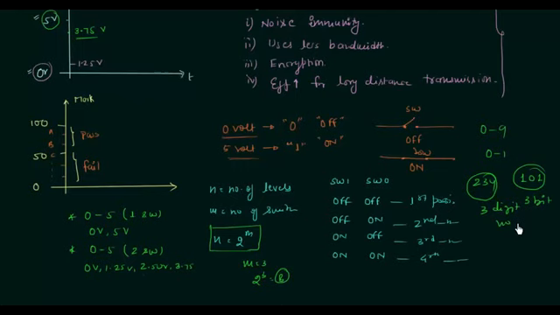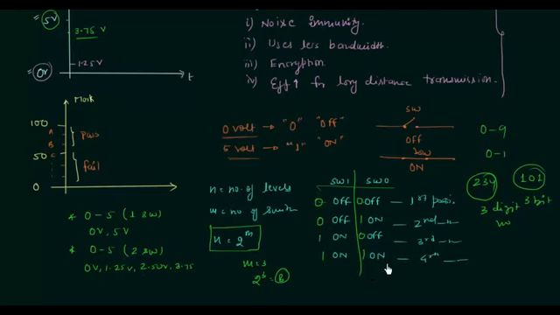We use bits to represent the quantity, right? This table right here can also be written with off as 0 and on as 1. So we have 0 0, 0 1, 1 0, 1 1. So with 2-bit numbers, we can have 4 possibilities. You can see 0 0, 0 1, 1 0, 1 1.